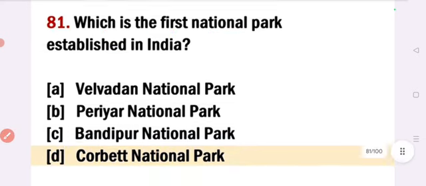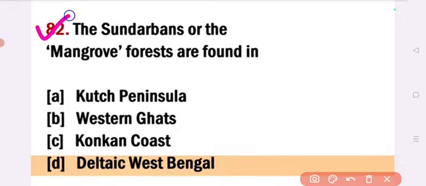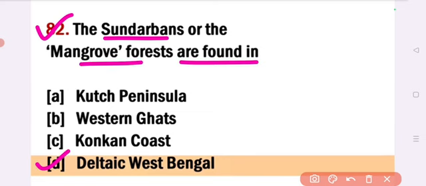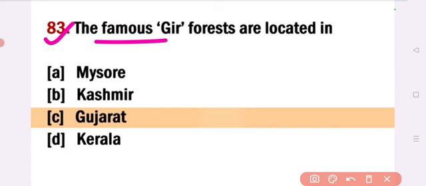Next, the Sundarbans or mangrove forest are found in. Answer option D, Deltaic West Bengal. The Sundarbans or the mangrove forest are found in Deltaic West Bengal. Next, the famous Gir forest is located in. Answer option C, Gujarat. The famous Gir forest is located in Gujarat.